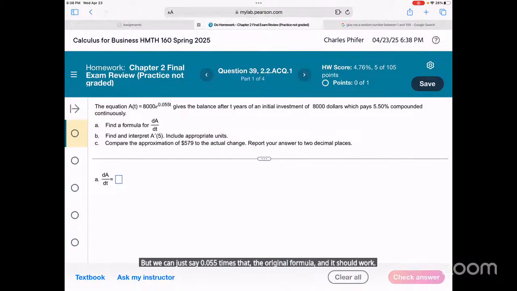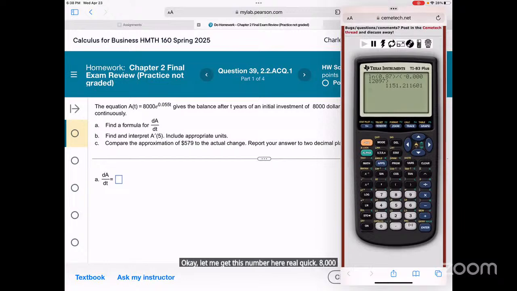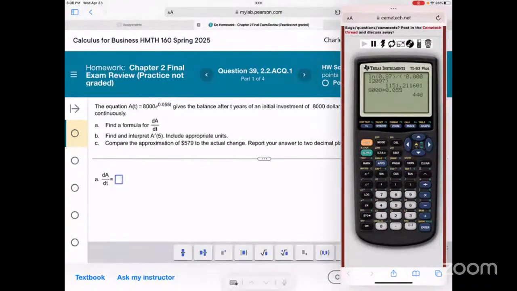Okay, let me get this number here real quick. 8,000 times 0.055. Okay. So 440 and then everything else. 440 e to the power of 0.055t. See if that works.